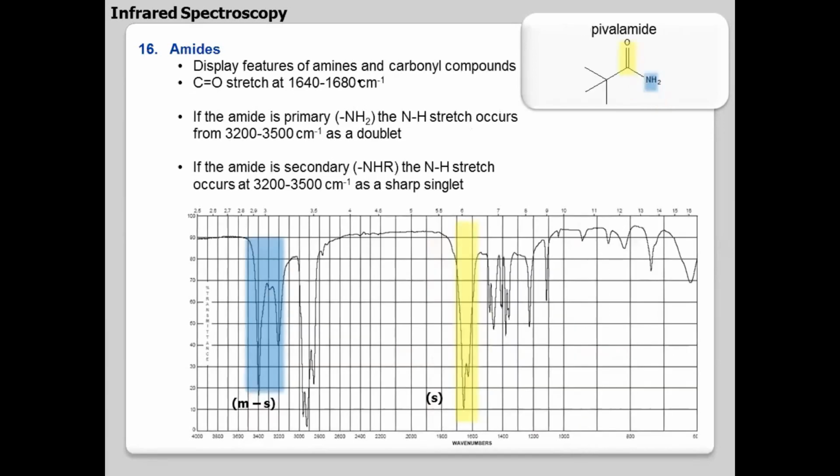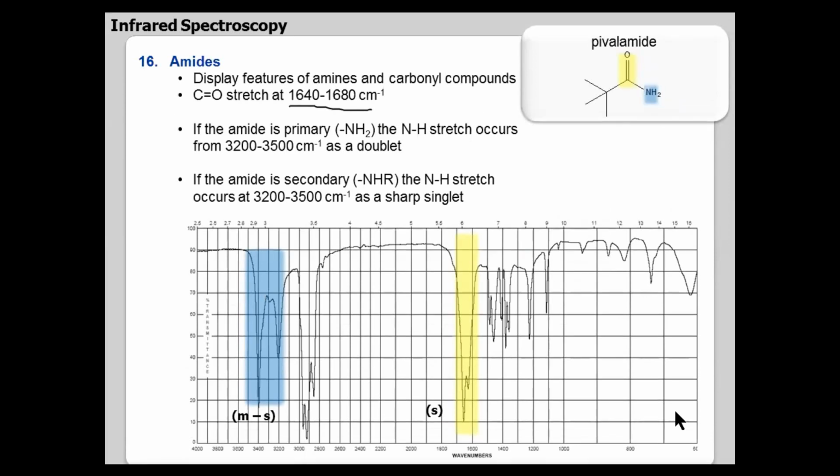Then you have amides. Amides will be having the lowest carbonyl frequency, 1600 to 1680. If you have a primary amine, you will have a doublet around 3300. So these all are complementary peaks. Keep an eye on the values, but you need not memorize them; I have already shown you the range.